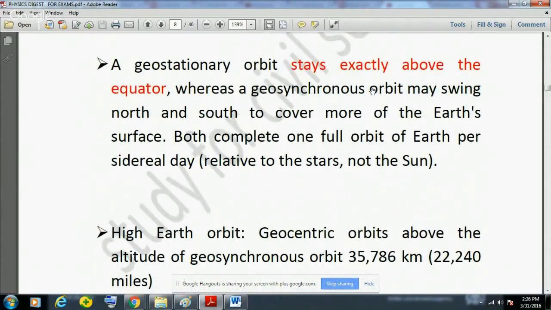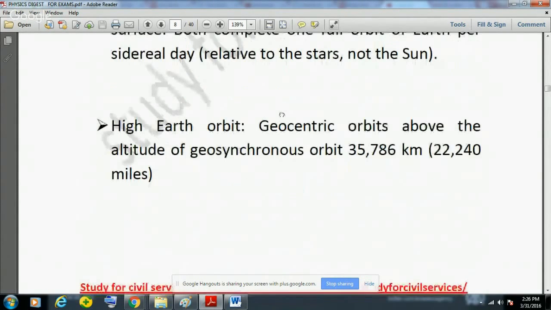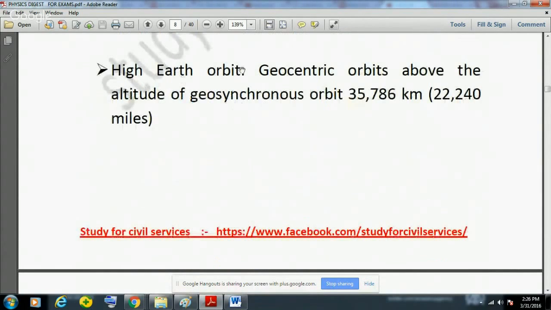But a geosynchronous orbit may swing north and south to cover more of the Earth's surface. So please remember this: a geostationary orbit stays exactly above the equator, but a geosynchronous orbit may swing north and south to cover more of the Earth's surface, but both complete one full orbit of Earth per sidereal day. And the last one I told you, the low, medium, and then high Earth orbit. Here, high Earth orbit is above the altitude of geosynchronous orbit, that is around 36,000 kilometers.